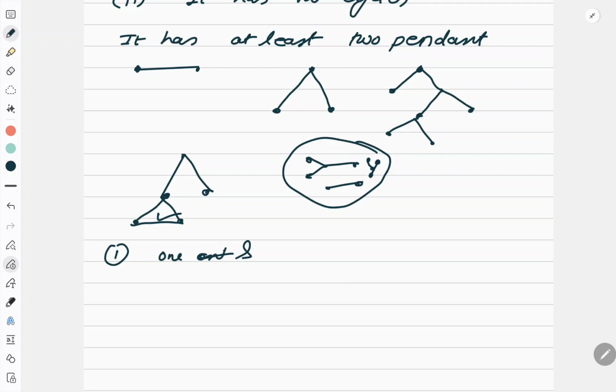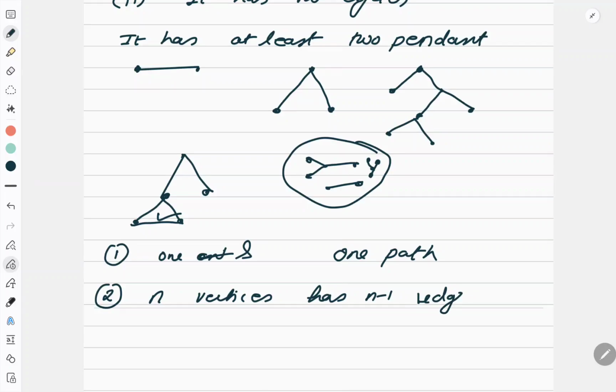So what is the important property? Between two vertices in a tree, there is only one path. This is a very important property. Now the next property: a tree with n vertices has n minus 1 edges. This is basically a theorem, a very important theorem, and we will do its proof also. Then any connected graph with n vertices and n minus 1 edges is a tree. So the converse is also true.